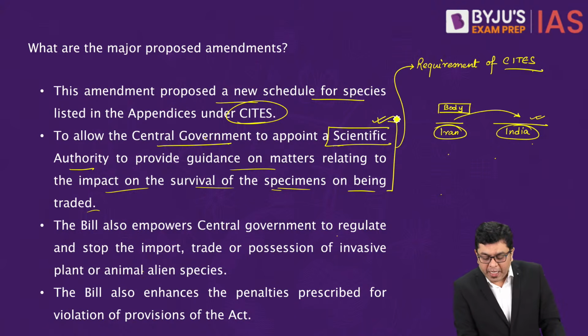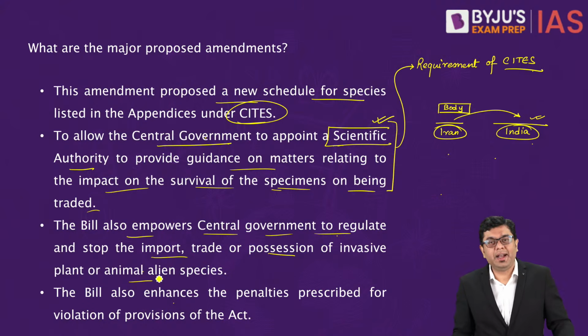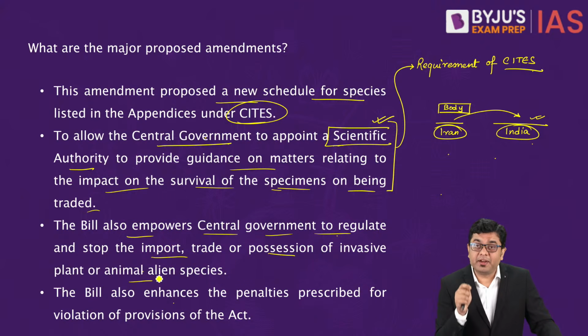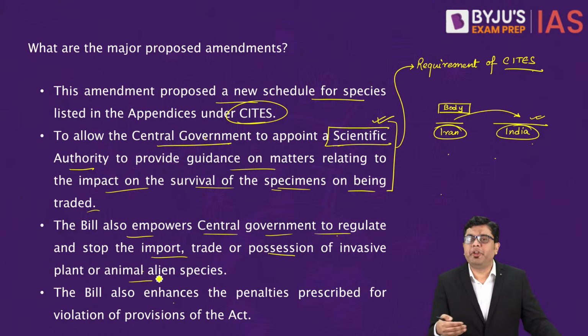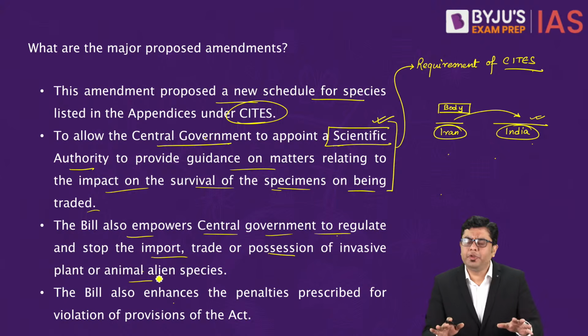Now, the bill also empowers the central government to regulate and stop the import, trade and possession of invasive plant and invasive alien species, which cause maximum destruction to wildlife and are a significant causative factor for the loss of biodiversity. The penalties which were earlier enforced have been elevated and enhanced. So these are a few of the major things that you should know, and that is going to be relevant for your examination, both for your prelims as well as for your mains.